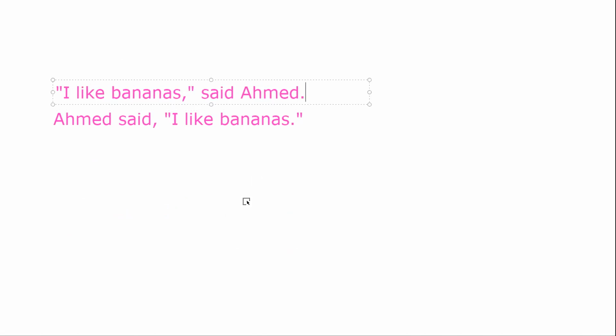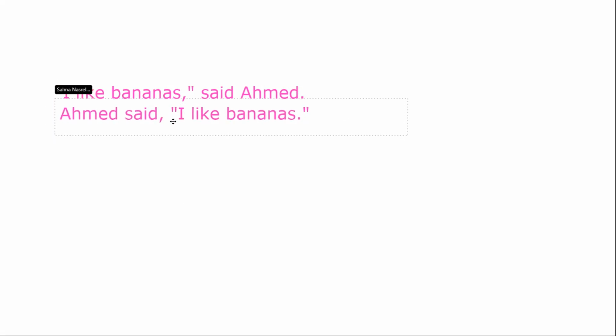Here, I should add a full stop at the end. And then the other one, when I started with the reporting verb, I said, Ahmed said. And then I added a comma. I open speech marks. I like bananas, full stop, close speech marks. Very similar, right?